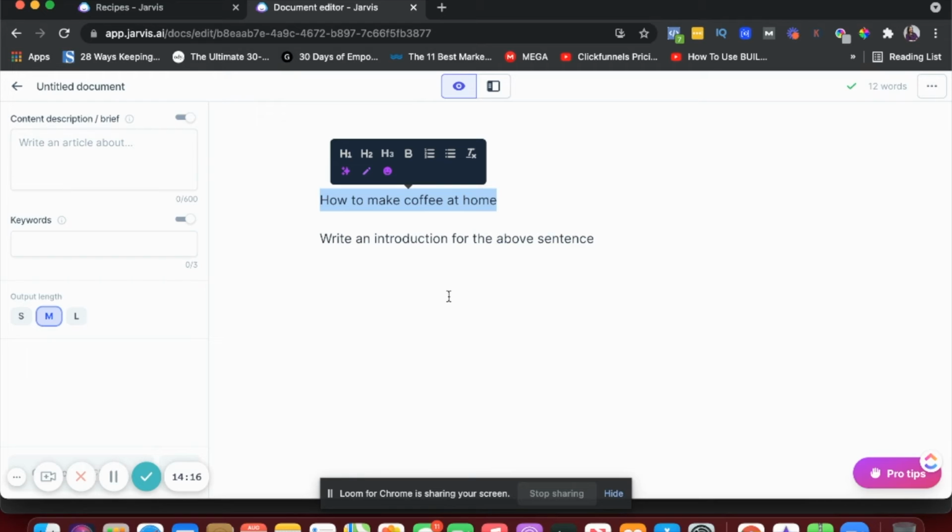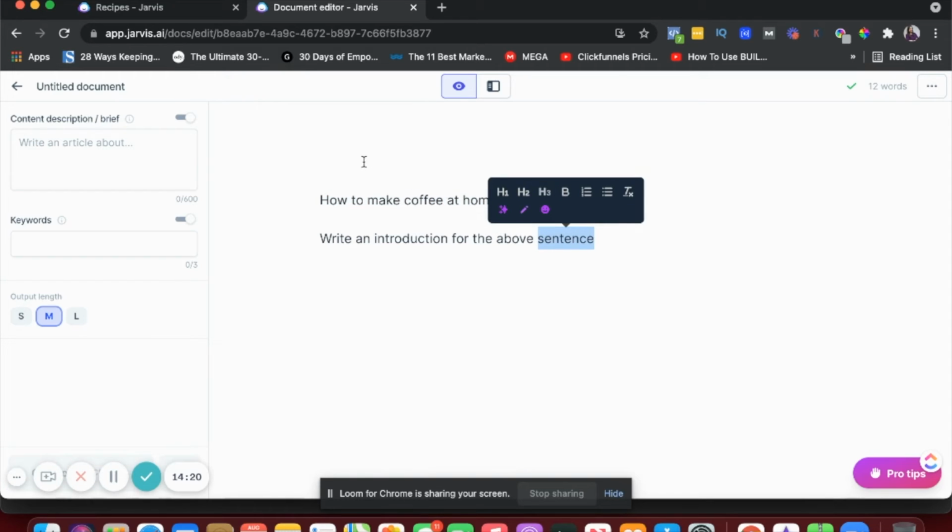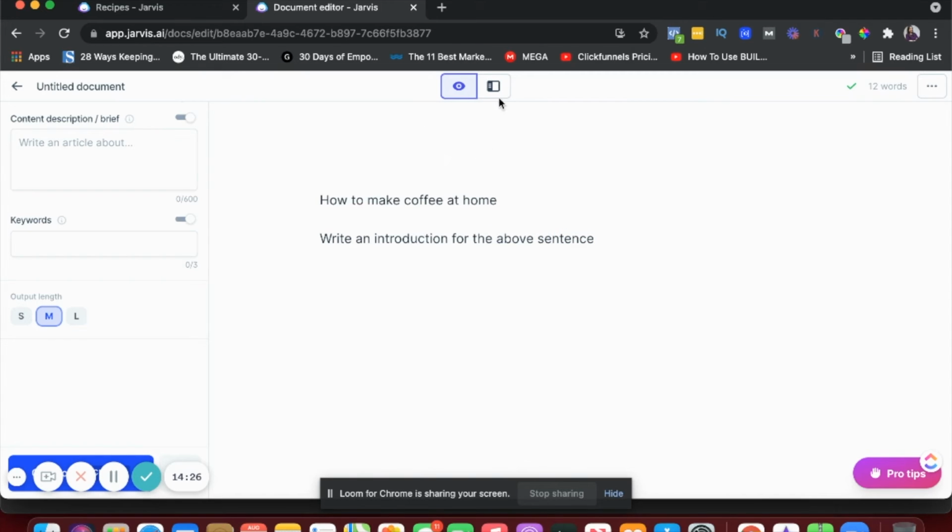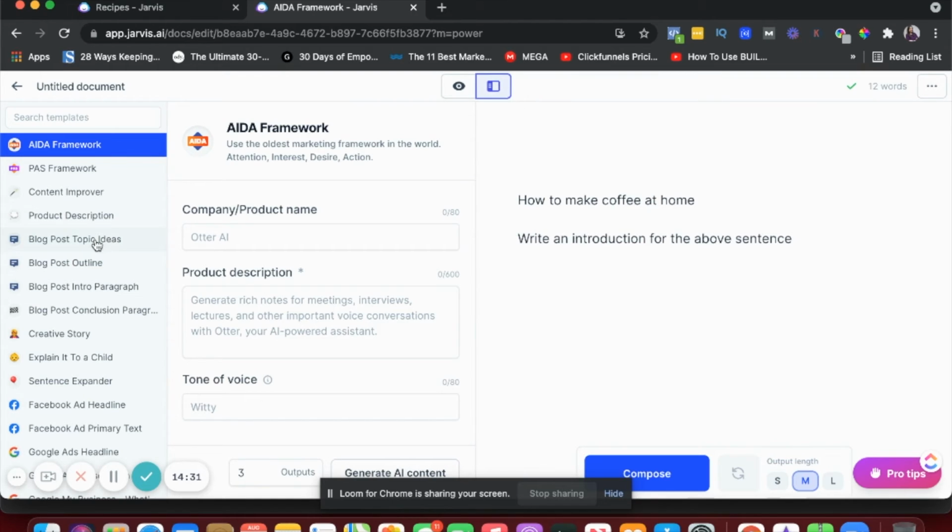So those are the two basic things: there's the compose here, and then there's the commands. The second thing that I wanted to talk about is the two modes. So we are in the focus mode where we are writing. The other mode is the power mode. Under the power mode, you have all of these different types of frameworks on the left.